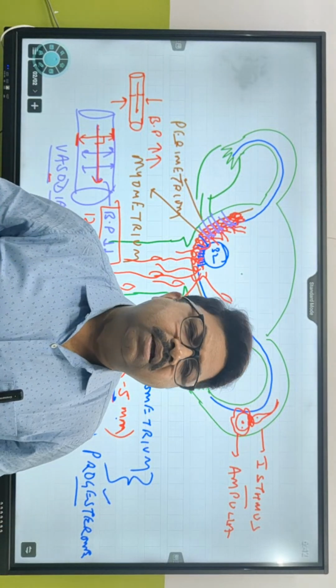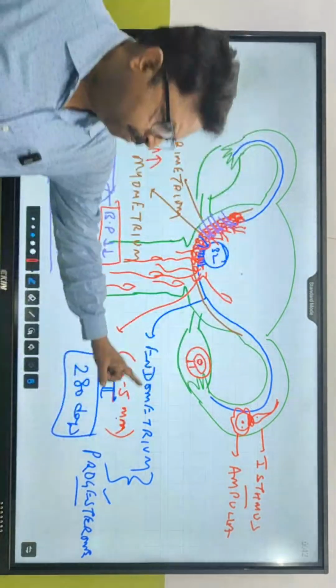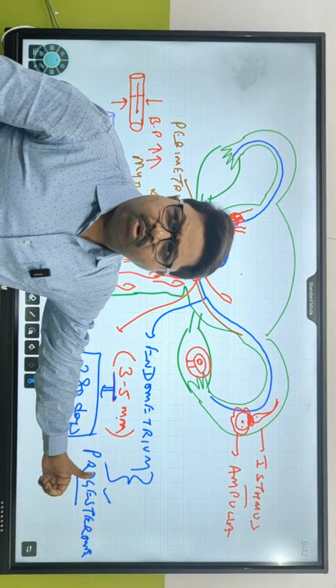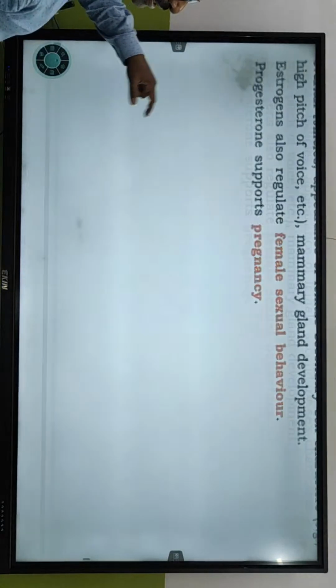Got the point? We are going to study some more events and more information in class 12. Is this clear? So how progesterone maintains pregnancy, you got the idea about that. That is the function of progesterone. So that is how it maintains pregnancy.